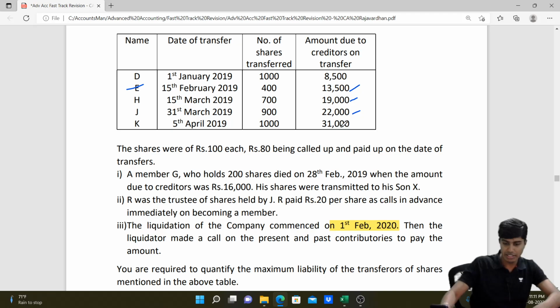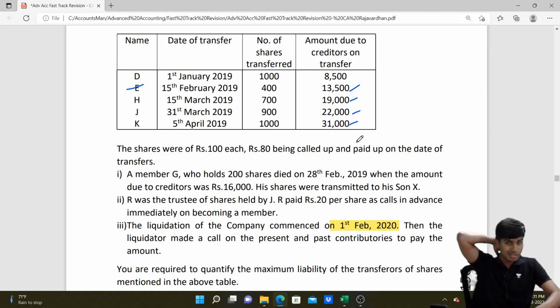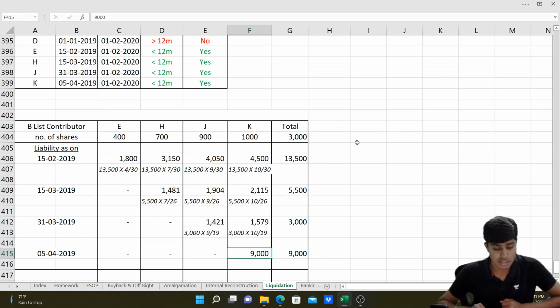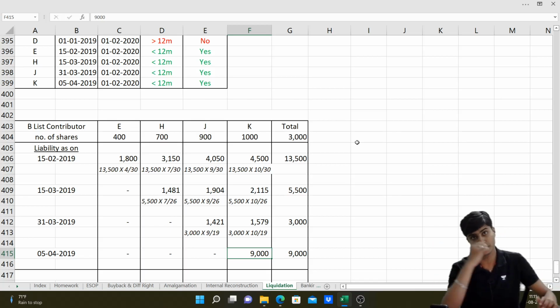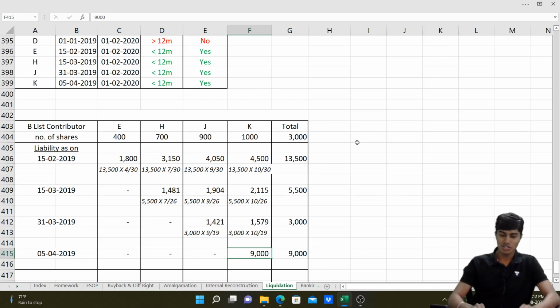Next, let's go to the last date, that is 5th of April, on which date the liability is 31,000, out of which 22,000 is already distributed. So what needs to be distributed now is 31 minus 22, that is only 9,000. So I'll write here on 5th of April, it's 9,000. EHJ will not bear it. It should be completely borne by K exclusively, because as on 5th of April, EHJ are no more shareholders. They've transferred their shares. It's only K who holds it, so K has to bear it. Got it, guys? That's 9,000.